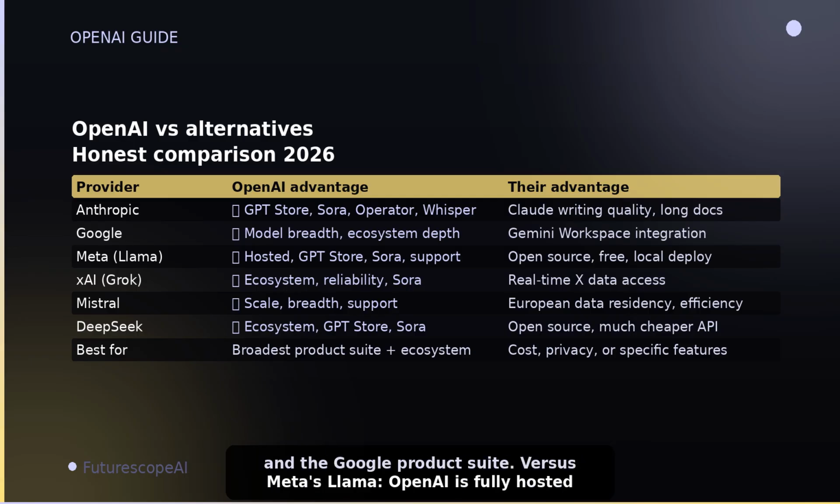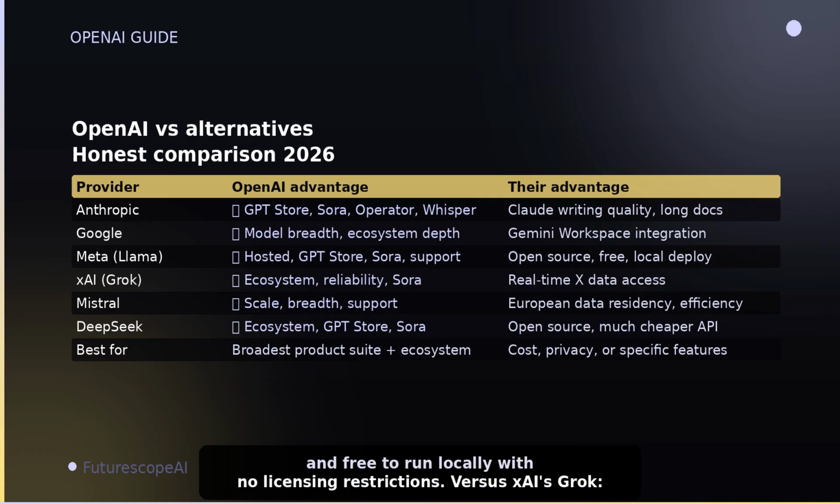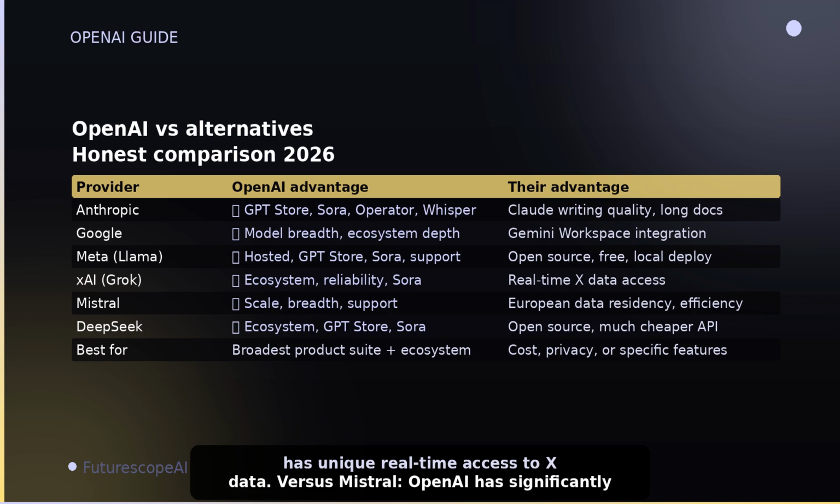Versus Meta's Llama, OpenAI is fully hosted with enterprise support, the GPT store, and Sora. Llama is open source and free to run locally with no licensing restrictions. Versus xAI's Grok, OpenAI has a vastly larger ecosystem and the full product suite. Grok has unique real-time access to X data. Versus Mistral, OpenAI has significantly greater scale and product breadth. Mistral provides European data residency and strong compute efficiency.